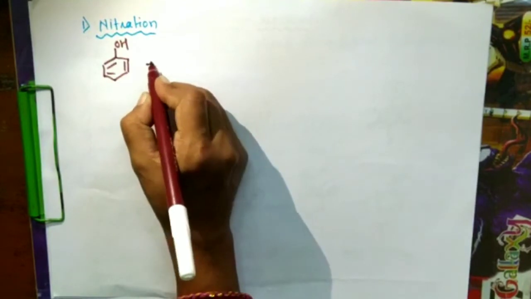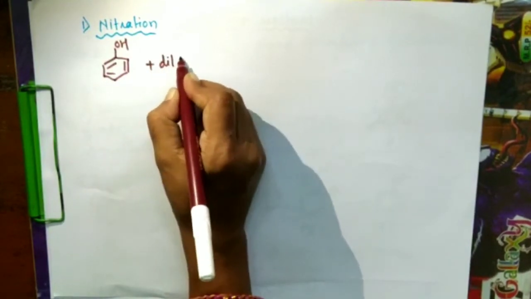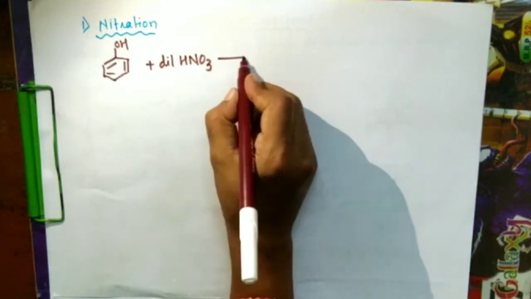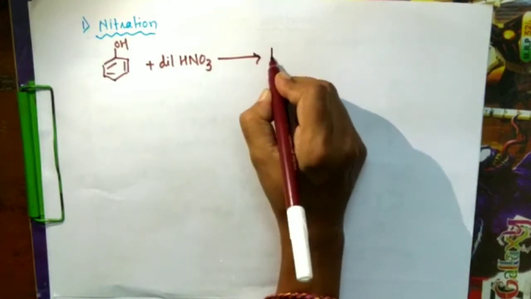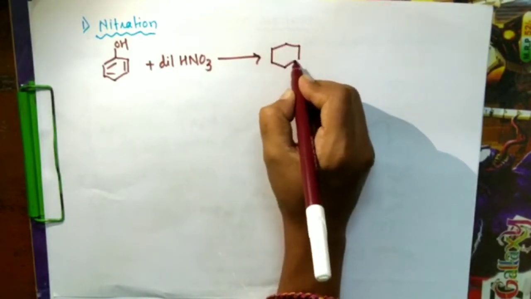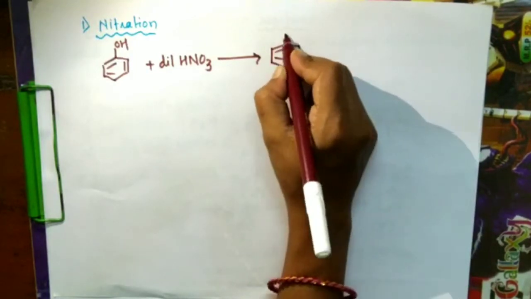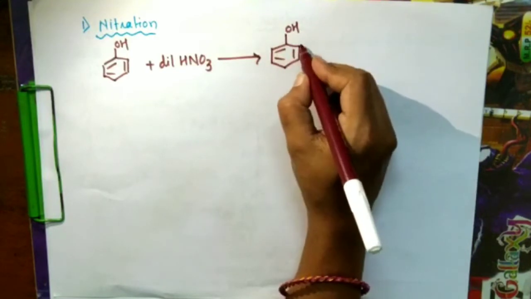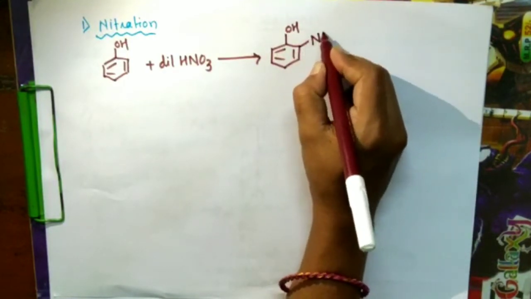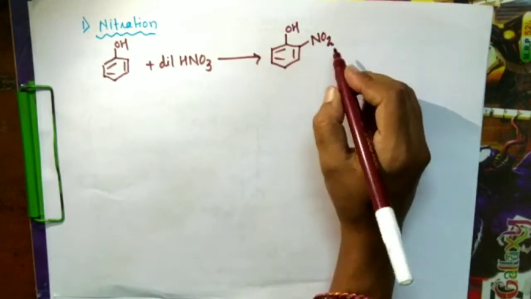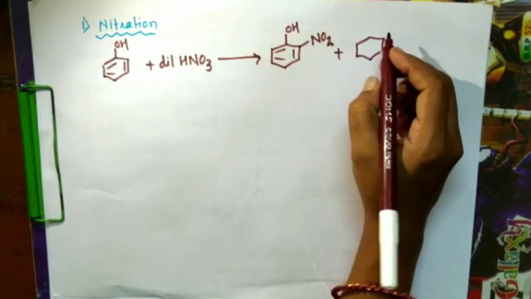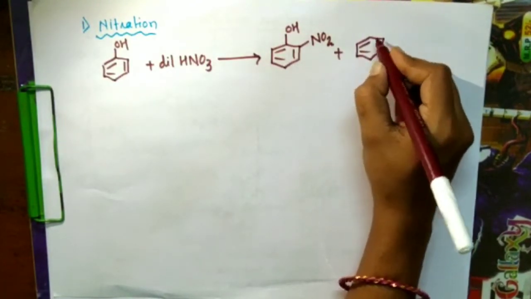Phenol, when it reacts with dilute nitric acid, will give NO2+, the nitronium ion, as an electrophile, and it will go to either the ortho or the para position, because phenol is ortho and para orienting.